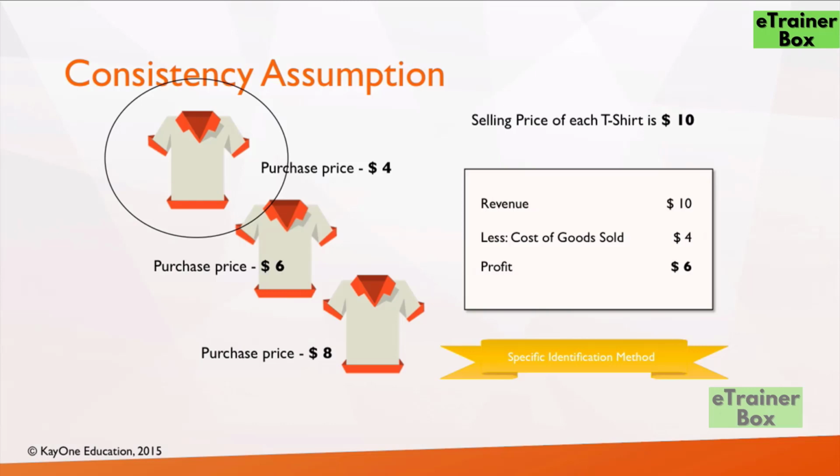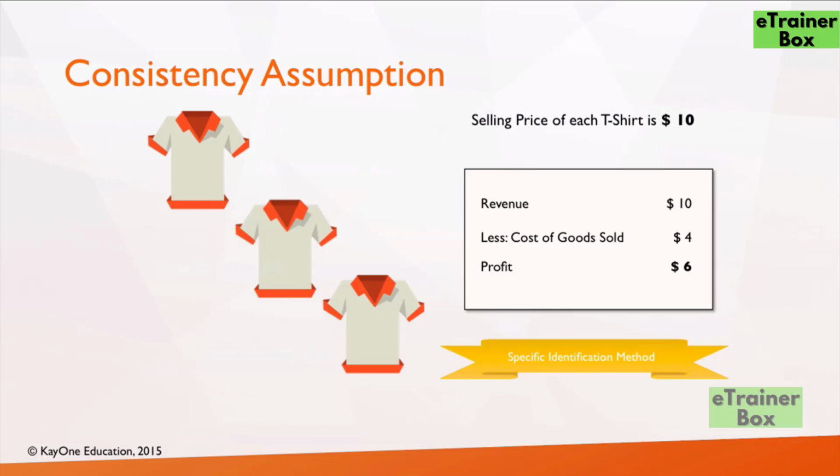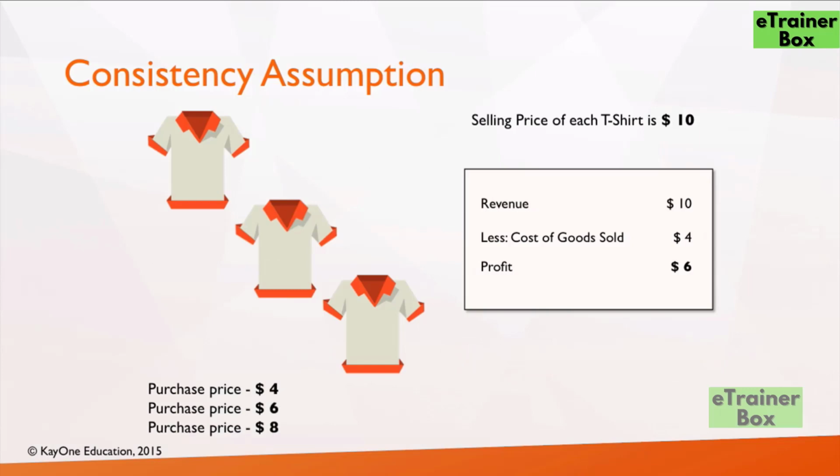Now, though I've given you the example of a clothing shop, generally the specific identification method is used in shops where the inventory is easily identifiable. For example, shops which sell antique pieces, or shops which sell gift articles which are unique in nature, where no two articles have the same price. So the specific identification method is one method of accounting for inventory. Now let's look at another method. Assume that the accountant, instead of using the specific identification method, takes the average cost per shirt.